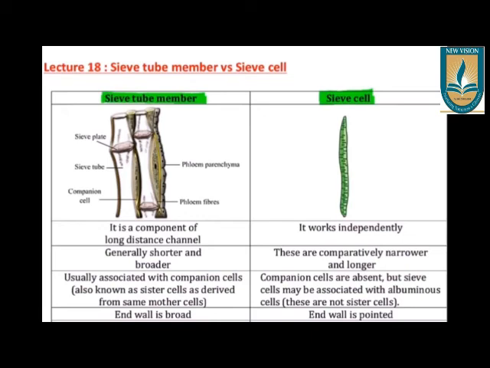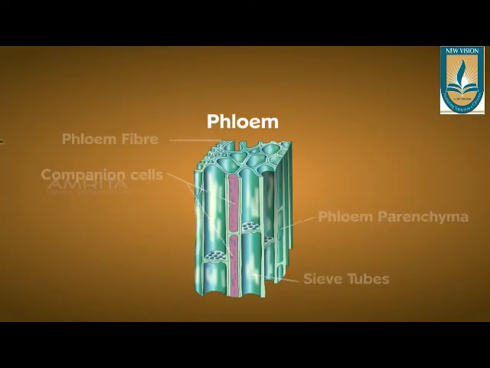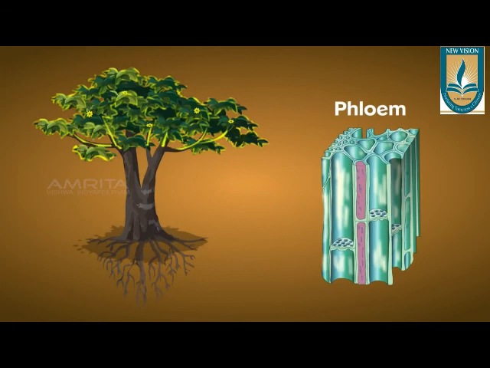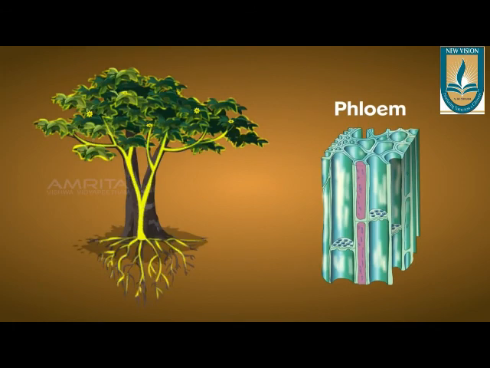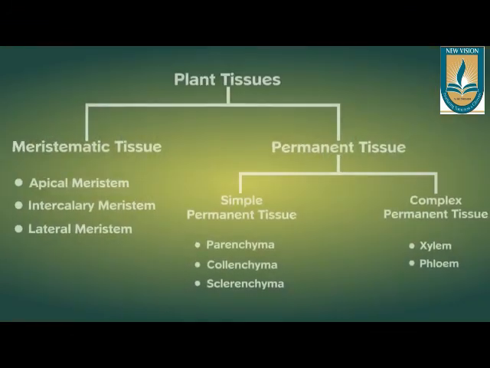In case of sieve tubes, they are shorter, broader, and there are sieve plates between two cells. The function of phloem is to transport the food material into the entire plant body.